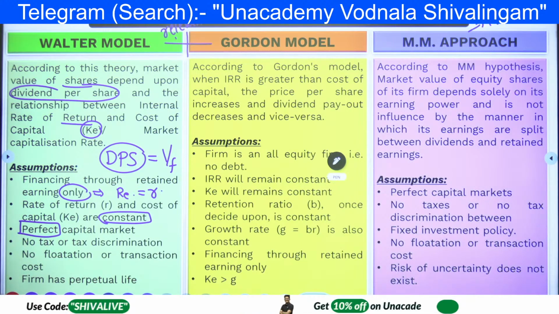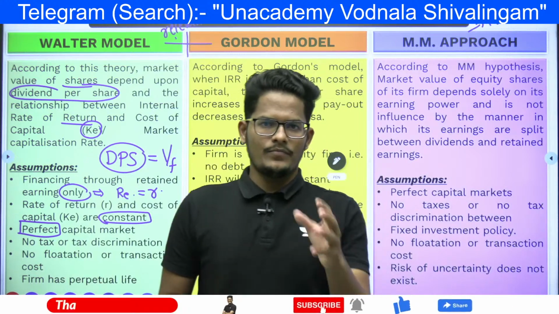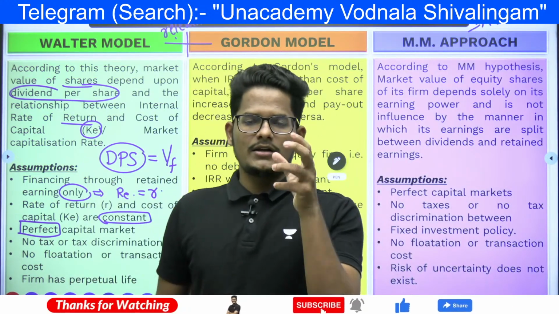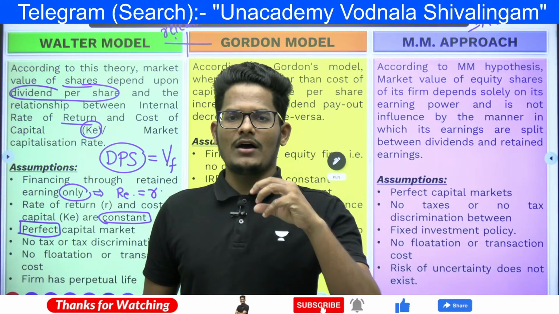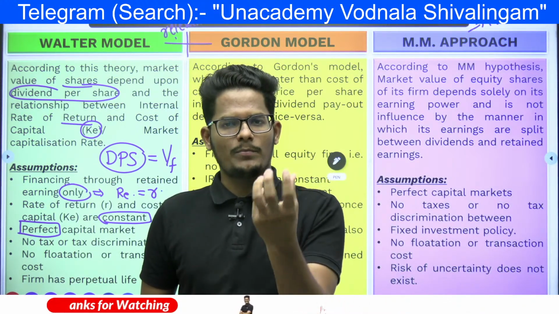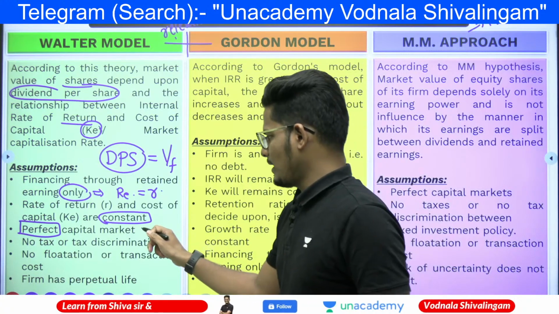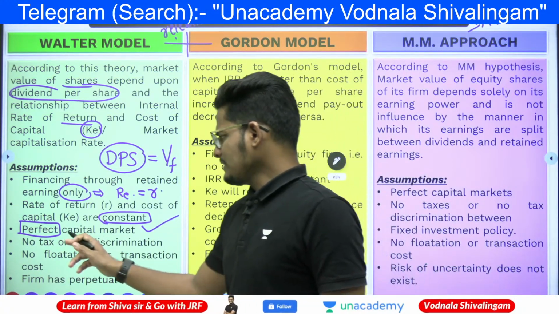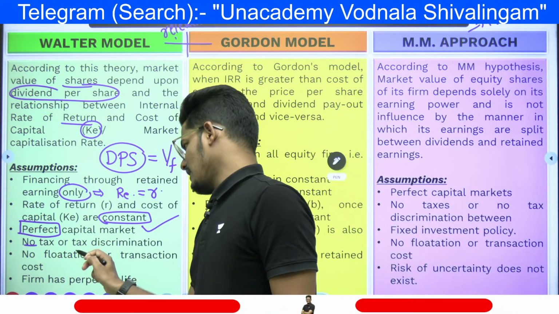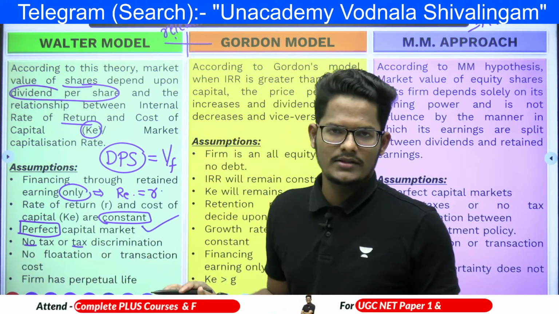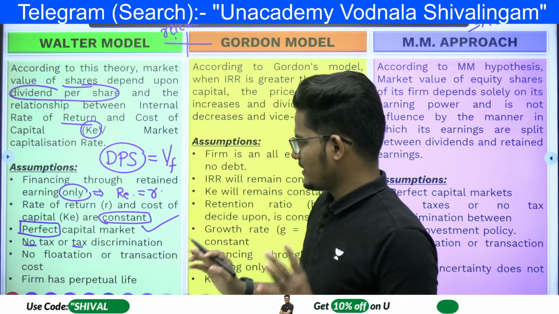There will be a perfect capital market. Perfect capital market means a market with rational buyers, where the buyers know about the entire market and have proper knowledge about the market mechanism. That is what we call a perfect capital market. Next, no tax or tax discrimination. There are no taxes in the world. That is the assumption.